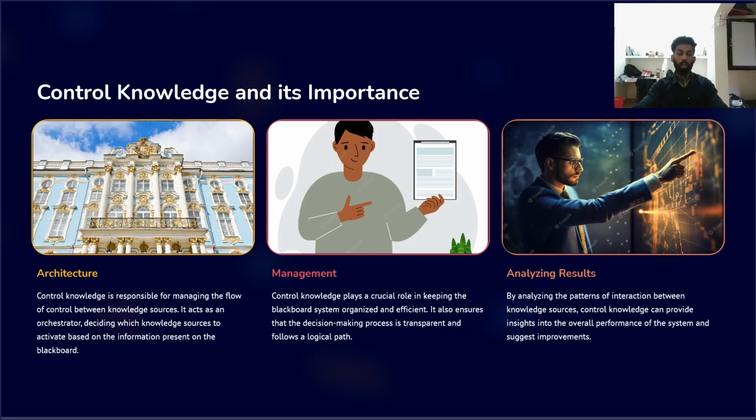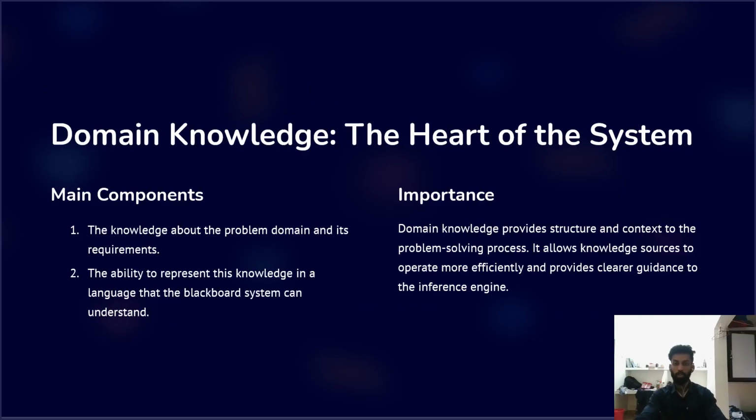Now let's talk about the control knowledge and its importance in the architecture. Control knowledge is responsible for managing the flow of control between the knowledge sources. It acts as an orchestrator, deciding which knowledge sources to activate based on the information present on the blackboard. Control knowledge plays a crucial role in keeping the blackboard system organized and efficient. It also ensures that the decision-making process is transparent and follows a logical path. When we talk about analyzing the results, by analyzing the pattern of interaction between the knowledge sources, control knowledge can provide insights and also suggest improvements. Next one is the domain knowledge, which is the heart of the system.